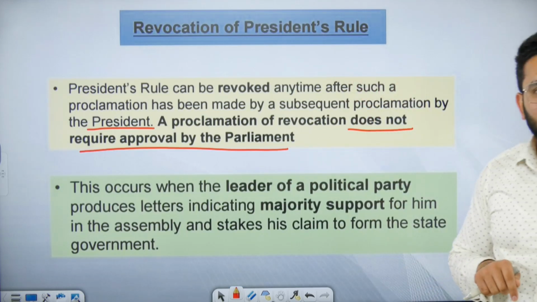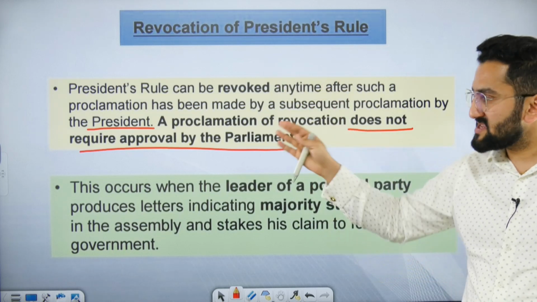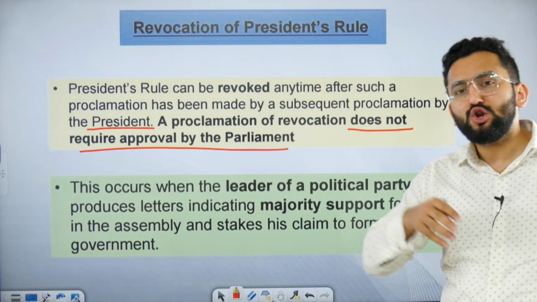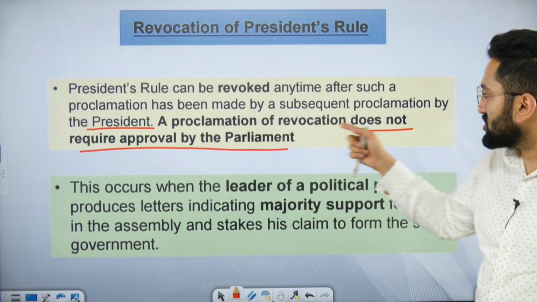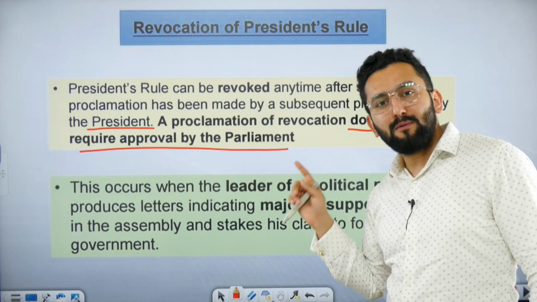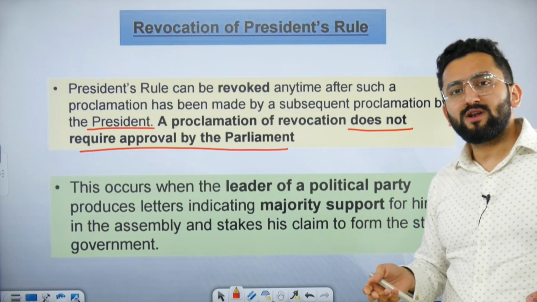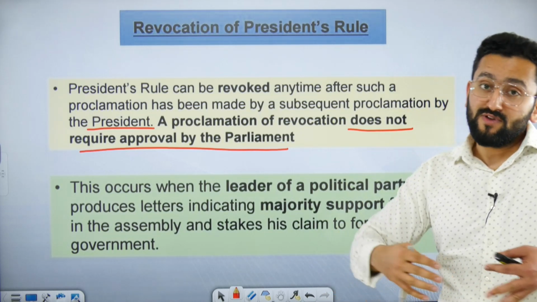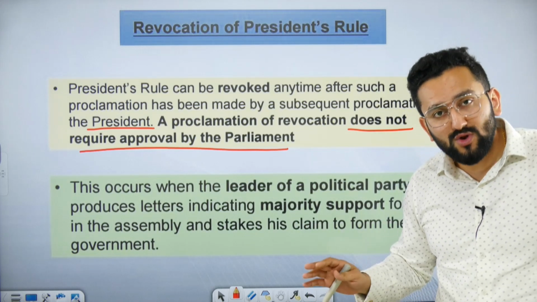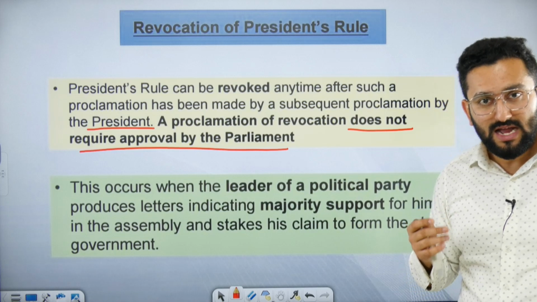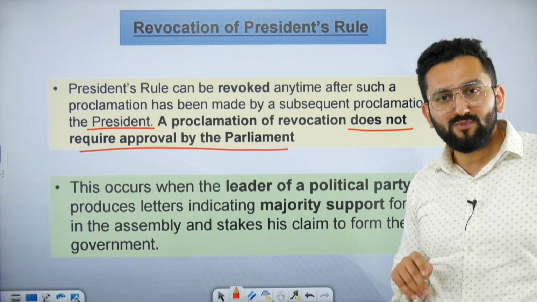Now, revocation of President rule. It is quite simple. The President has imposed, the President can remove. In this case, Lok Sabha, Parliament is not involved. So it means the proclamation of revocation does not require approval by the Parliament. Okay. This occurs when the leader of a political party, means an opposition political party or any political parties, they say that we have the required majority in the state. Now you don't need to actually have President rule here. We can actually prove the majority and we can have a stable government. So in this case, the President can actually declare, "ठीक है, we are removing President rule."